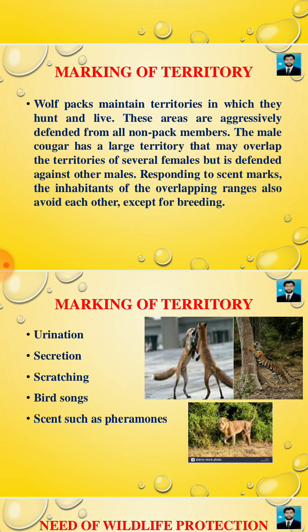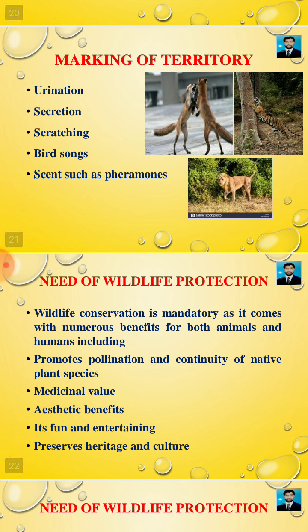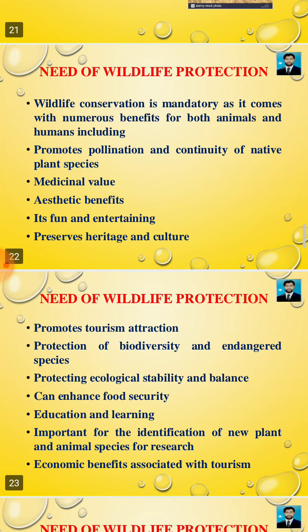Responding to scent marks, the inhabitants of the overlapping ranges also avoid each other except for breeding. Marking of territory is by urination, secretion, scratching, bird song, scent, or pheromones.